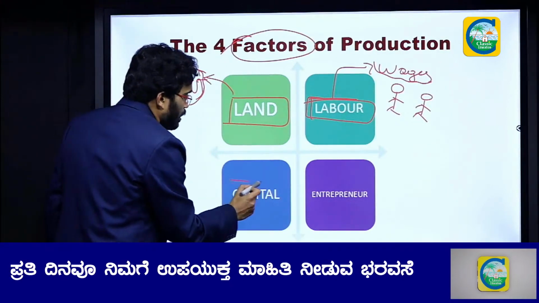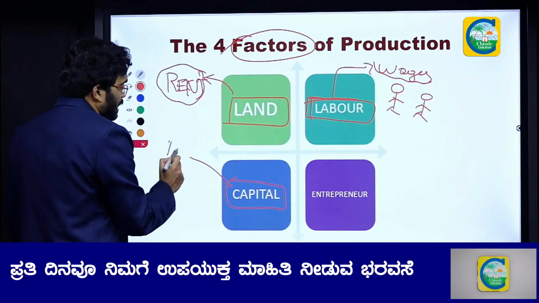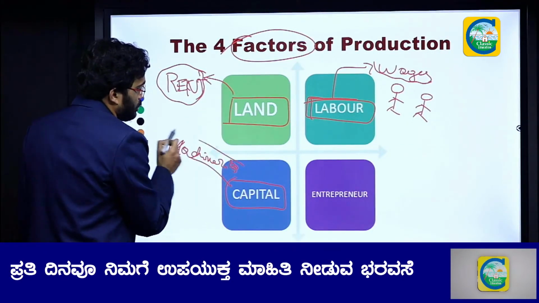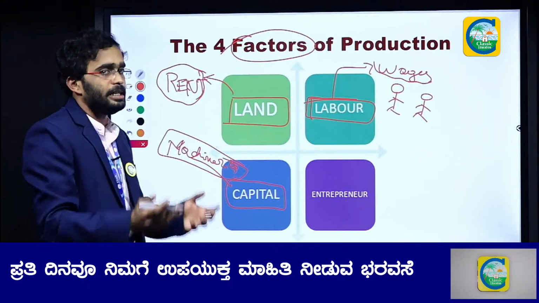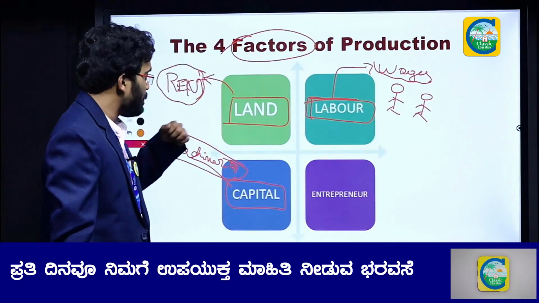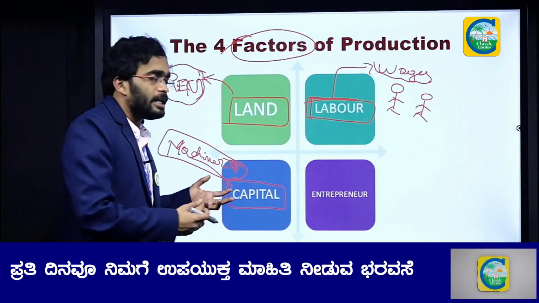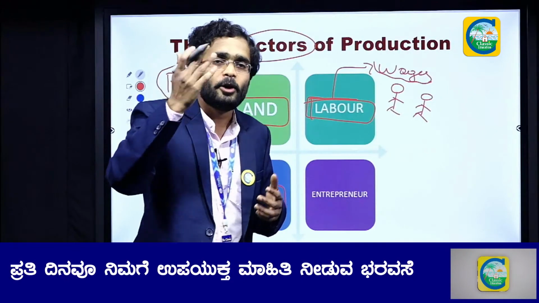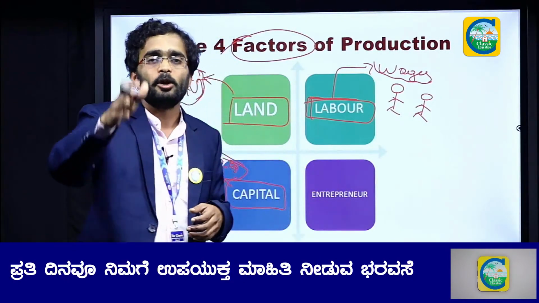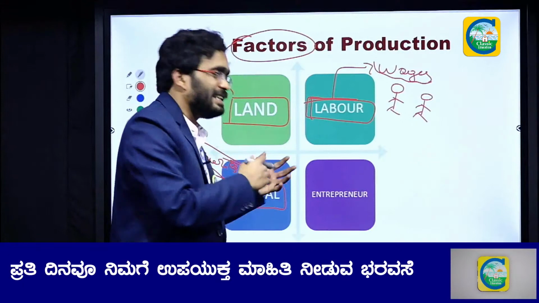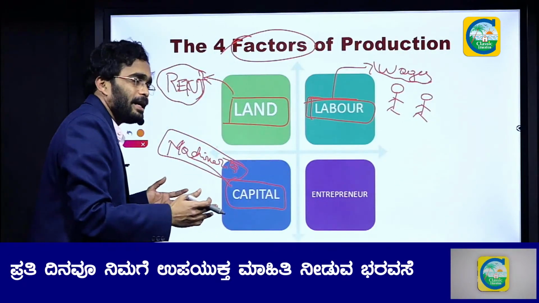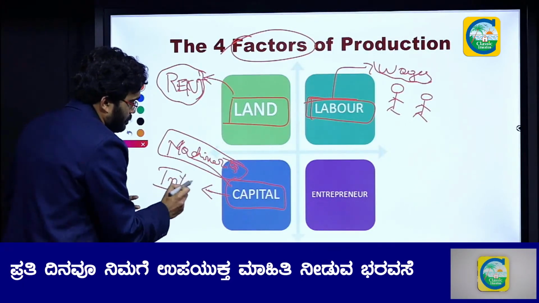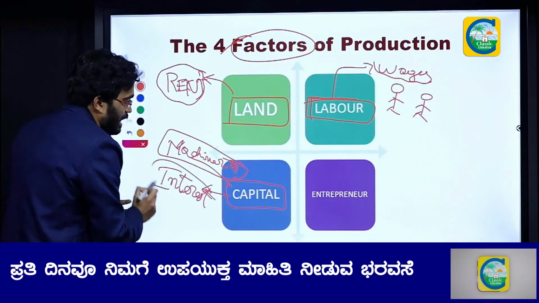You need capital. What is capital? Machineries. You need huge machineries to manufacture cars and textiles. This is capital. These machineries are very costly, so usually you will not purchase them. What will you do? You will take a loan from a bank and purchase this capital. The cost for this capital is interest, and you will pay the interest rate to the banks.